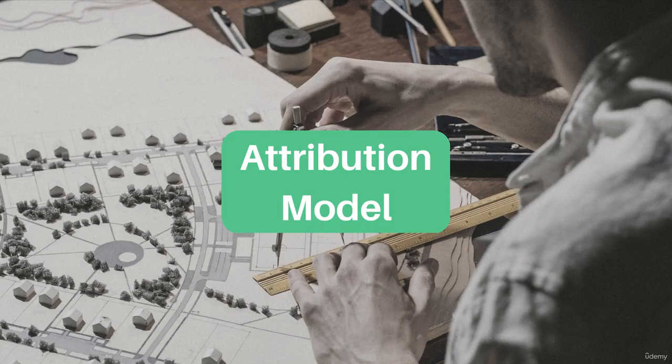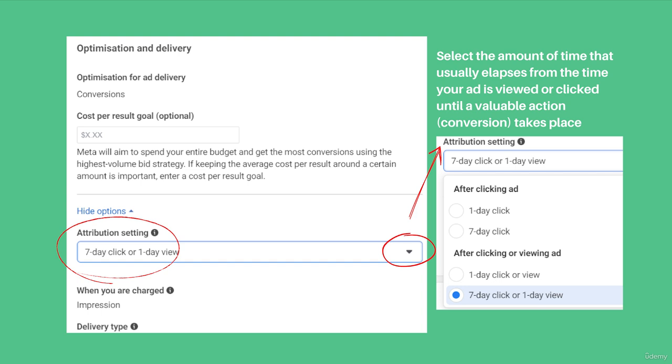Attribution model. This is the principle of distribution of conversions, transactions, and their monetary expression between the sources of the user's transitions to the site. When we set up advertising, there is a conversion window field where one of the suggestions is 7 days after click or 7 days after viewing. This is the default setting.